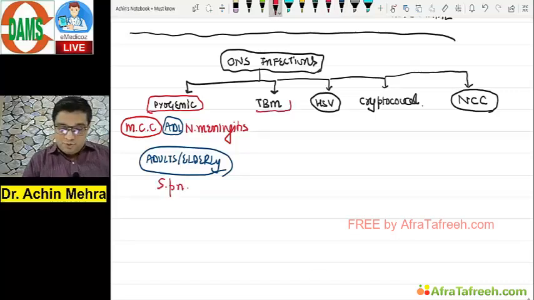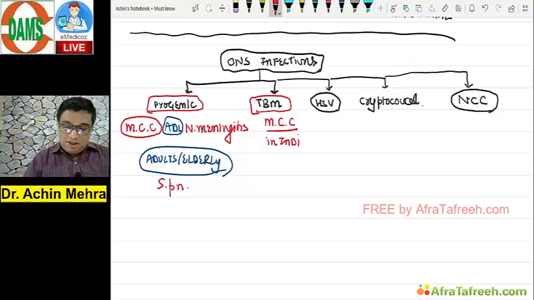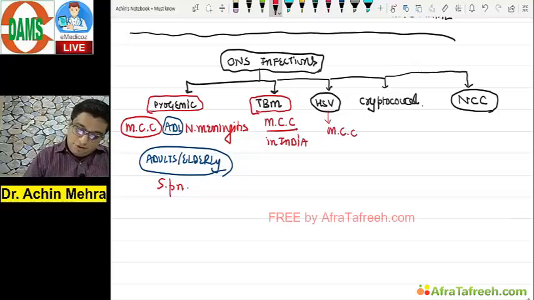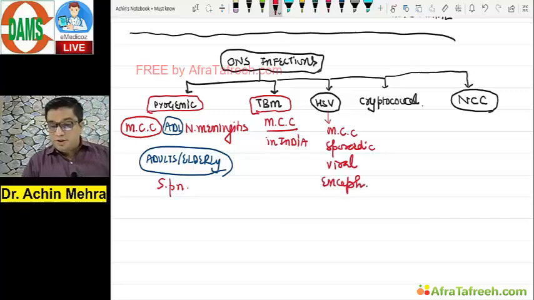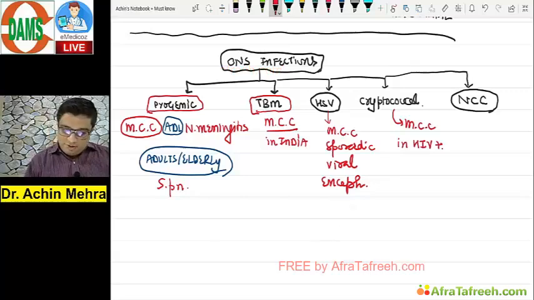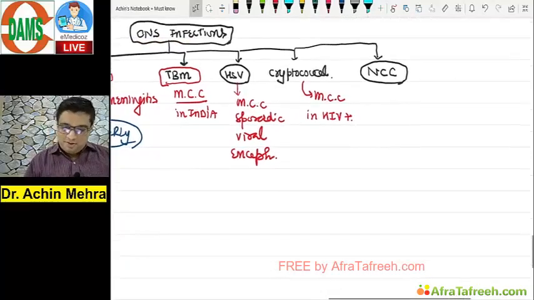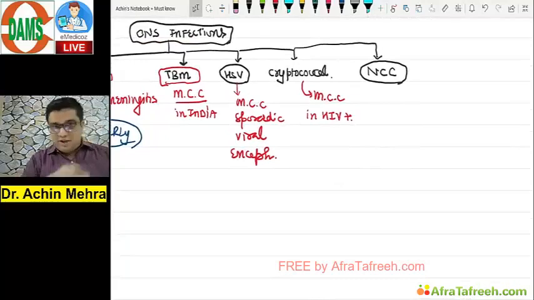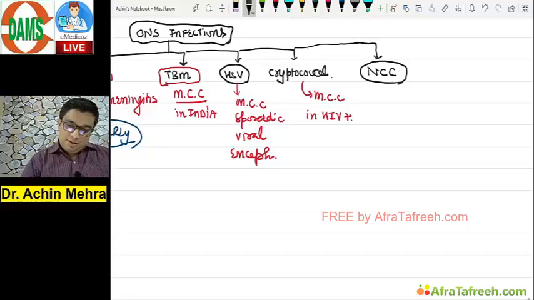If ever they ask you the most common cause of meningitis in India, it is TB. India has got a national disease, that's TB. Herpes simplex virus is the most common cause of sporadic viral encephalitis. Cryptococcal, most common cause in what? HIV positive patient. And neurocysticercosis, not anywhere is it the most common, but still it's quite endemic in some parts of India. And I want to mention this also, JC virus infection.